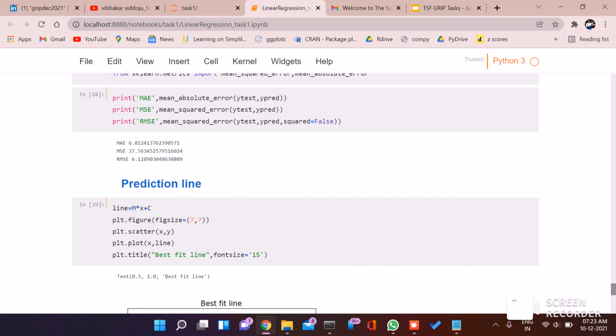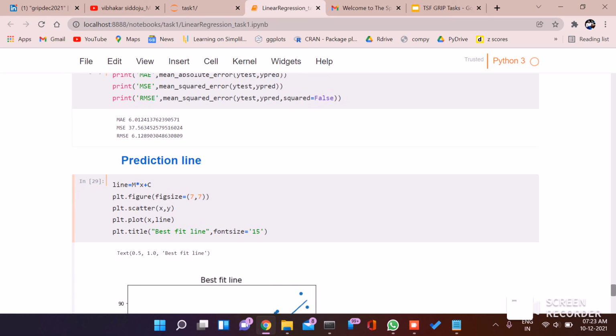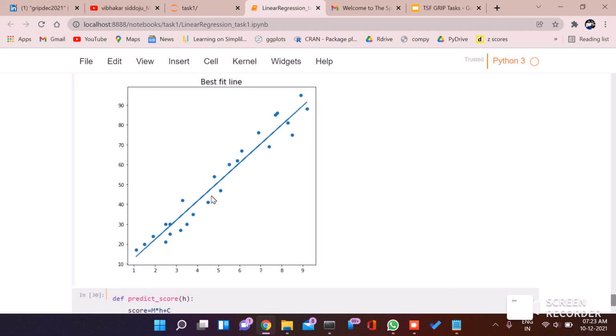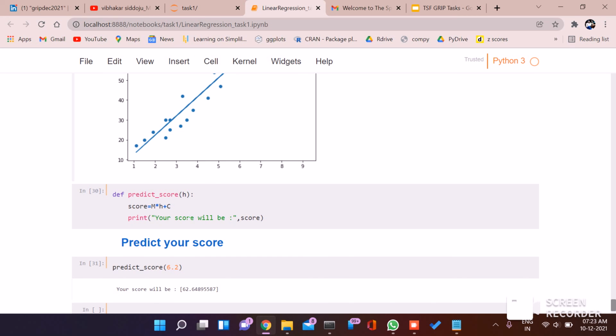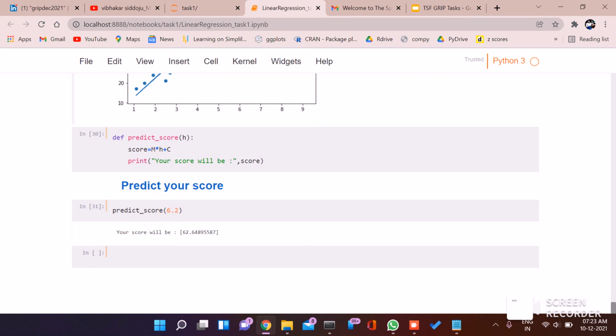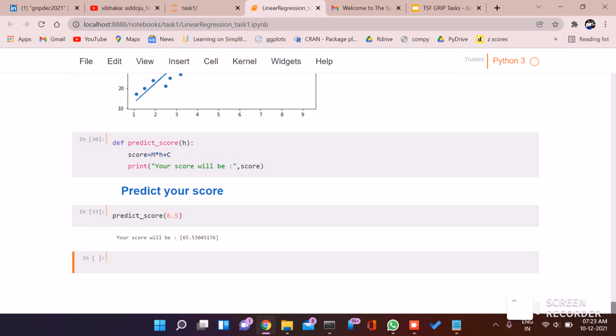To predict, as I said, we draw a line with y equal to mx plus c. So this is our line, which has very little error. To predict the scores, I've created a function where h is the number of hours you study and score is equal to m into h plus c. If you're studying for 6.2 hours, your score will be 62.5. If you're studying for 6.5 hours, your score will be 65.